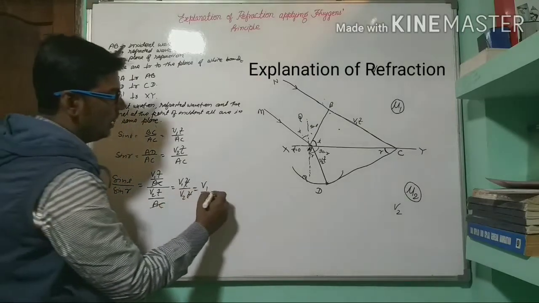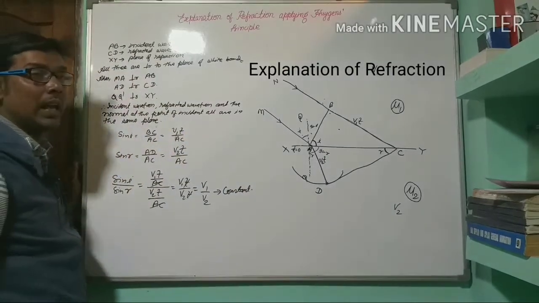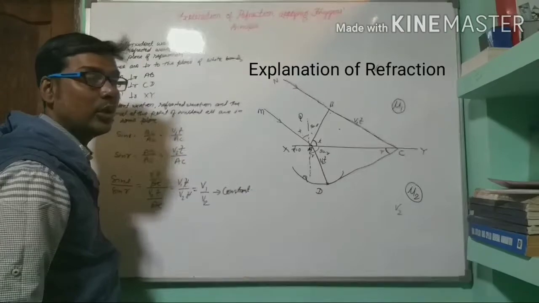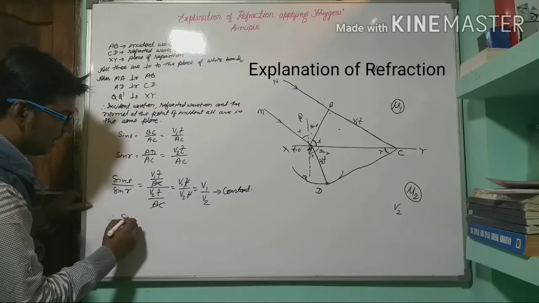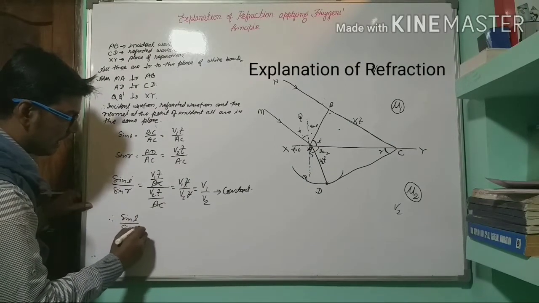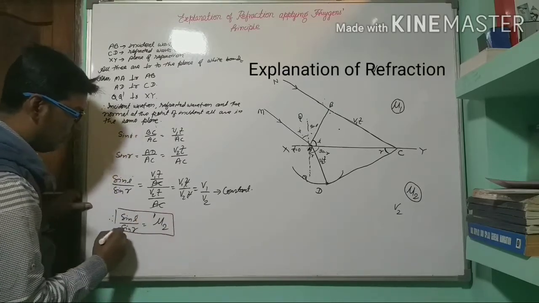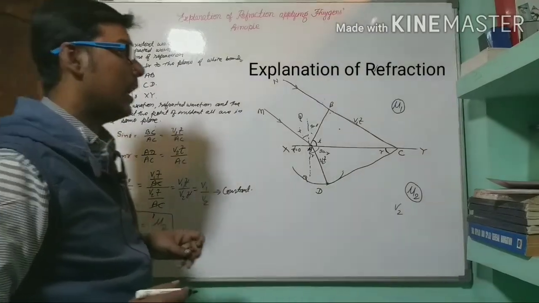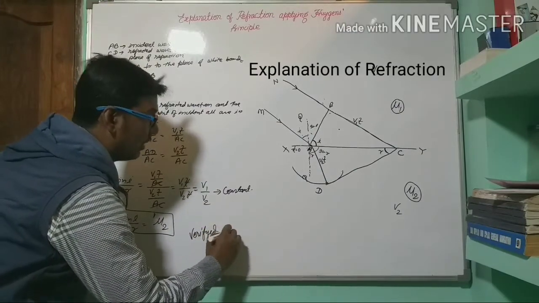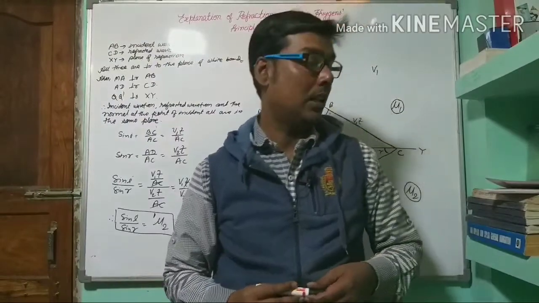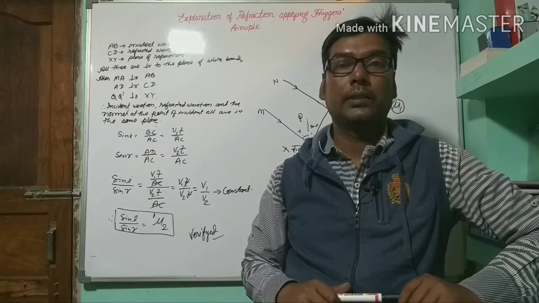Here V1 by V2 is a constant, and this constant is known as the refractive index of the second medium with respect to the first medium. So we can write sine I by sine R equal to mu2 with respect to mu1. So this is Snell's law. On the basis of Huygens principle, we are able to verify that Huygens principle is true for the law of refraction. Okay. Thank you.